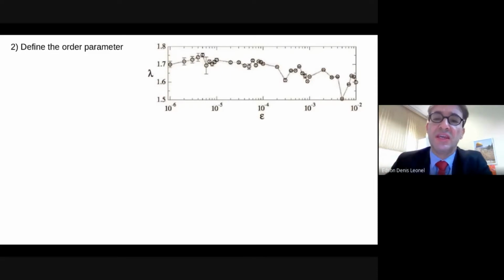And when we see here in this plot the Lyapunov exponent obtained for the positive side, the positive Lyapunov exponent, indicating chaos on the phase space, as a function of the parameter epsilon, we see there is a set of 4 orders of magnitude in the control parameter epsilon, and the Lyapunov exponent varies very little, only about 15%.